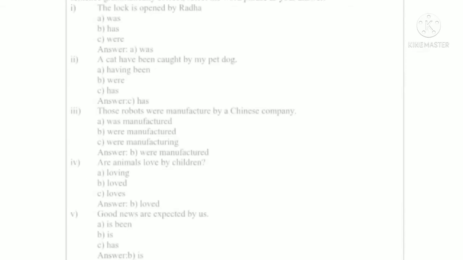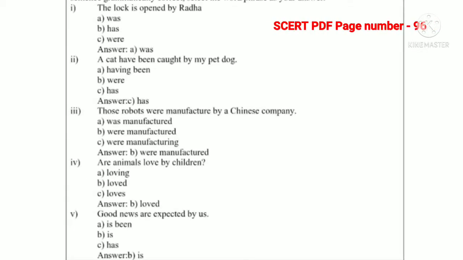Extension activity on page number 96. So in this extension activity, there are 5 statements given. For each statement, there are 3 options given.